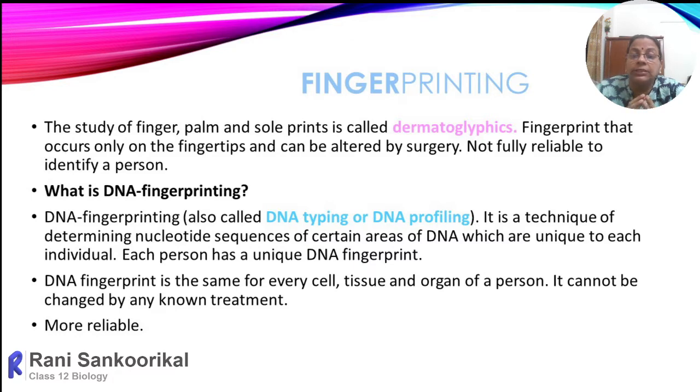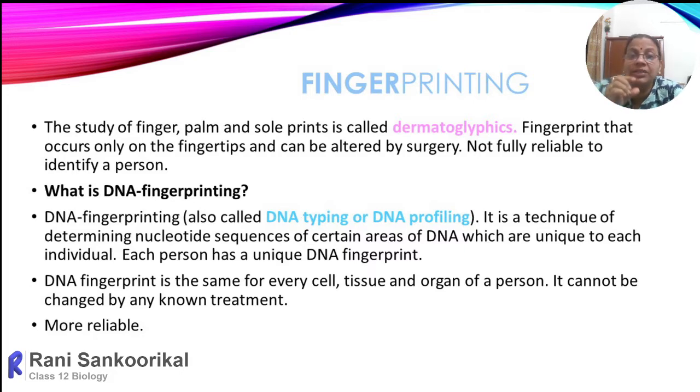And the DNA type of a person will be the same in each and every cell, because the organism is formed from a single cell with a unique set of chromosomes, which consists of a unique pattern of DNA. That cell multiplies many times and finally transforms into organs, organ systems, and the organism as such.